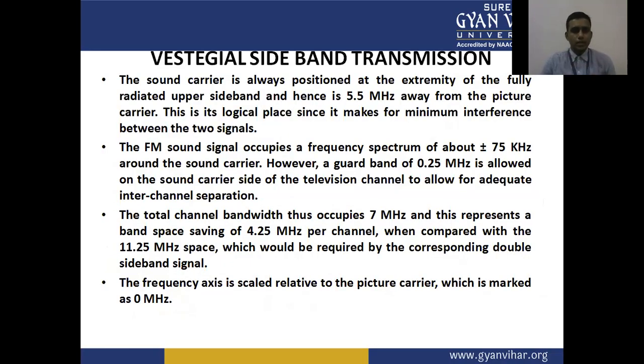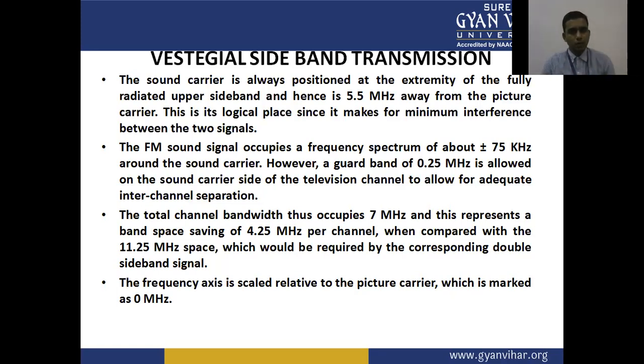The sound carrier is always positioned at the extremity of the fully radiated upper sideband, and hence is 5.5 megahertz away from the picture carrier. This is its logical place since it makes for minimum interference between the picture and sound signal.